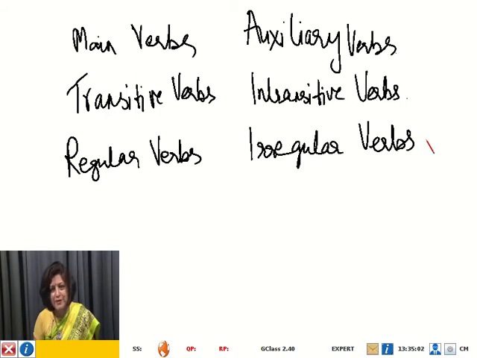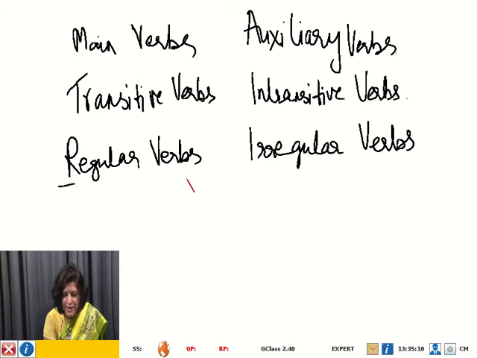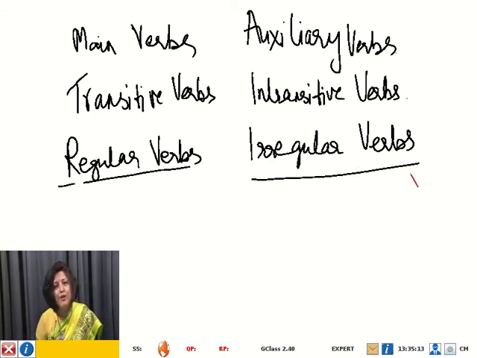So I'm not going to write all this because I'm not going to teach you types of verbs today. But for the purpose of the topic of this lesson, I would like you to look very carefully and remember what regular verbs and irregular verbs are. You must excuse my handwriting because I'm not too good at writing on electronic boards. Nevertheless, for the purpose of understanding, you must look at this very carefully and try to recall what regular verbs and irregular verbs are.